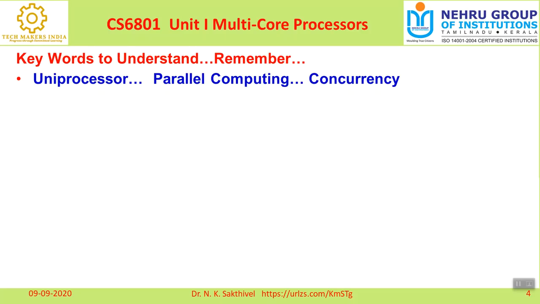I hope you understand the concept. Based on this, one more word is concurrency. Concurrency means if more than one task is executing, all the tasks can be executed parallelly, simultaneously. That is called concurrency or concurrent execution. Please understand these keywords.